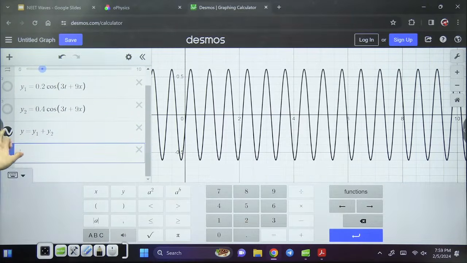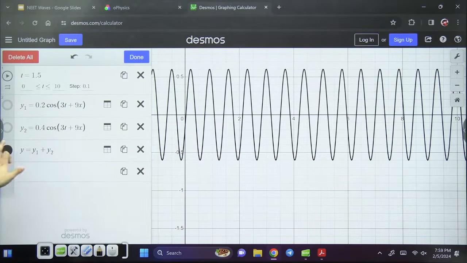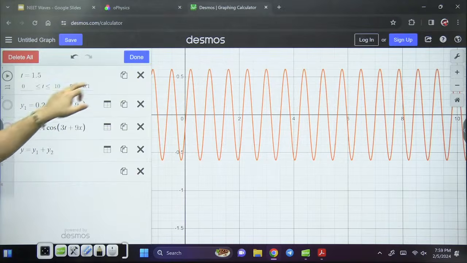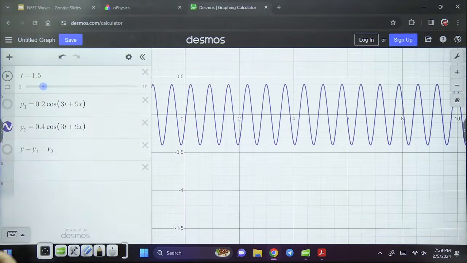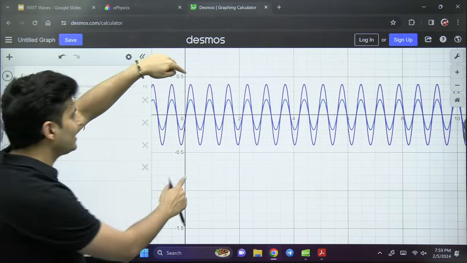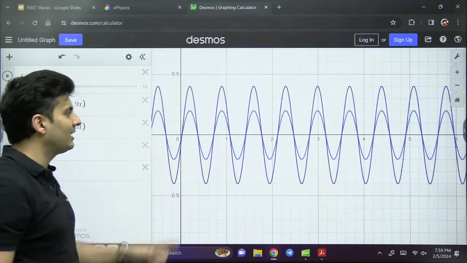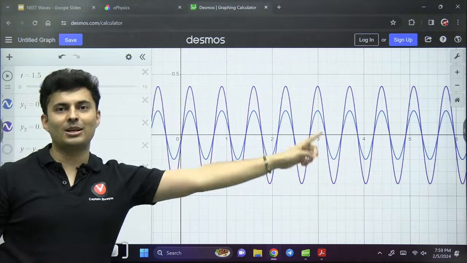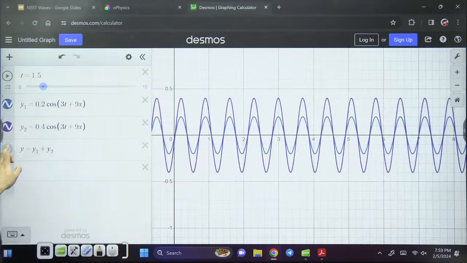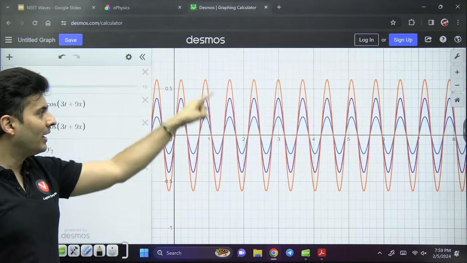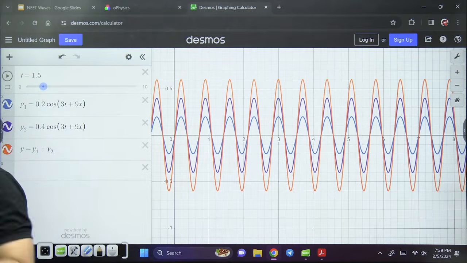Look at this. This is black in color, that one. I hope you can see that. Can I change the color? Maybe orange. Yes, perfect. Look at this. Y1 is this wave. Y2 is this wave. Both these waves, do you see their crests are matching with crest? Trough is matching with trough. When I add them together, what will I get? I will get a big wave. The orange one is the resultant wave. It is constructive interference.